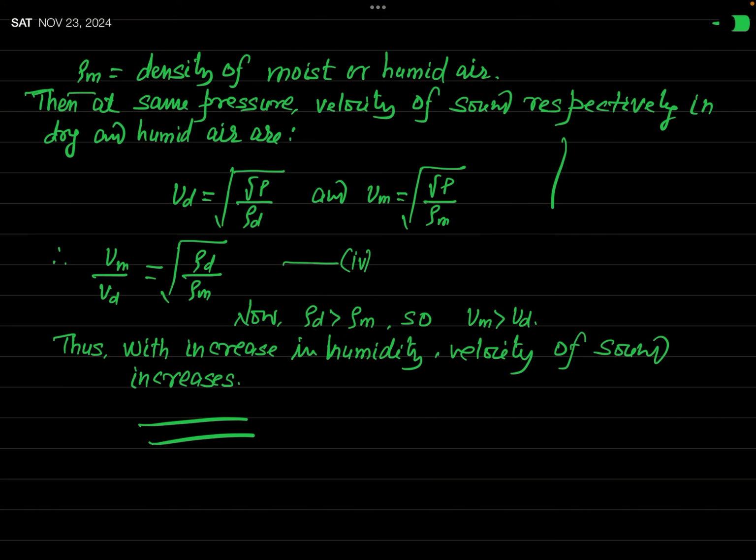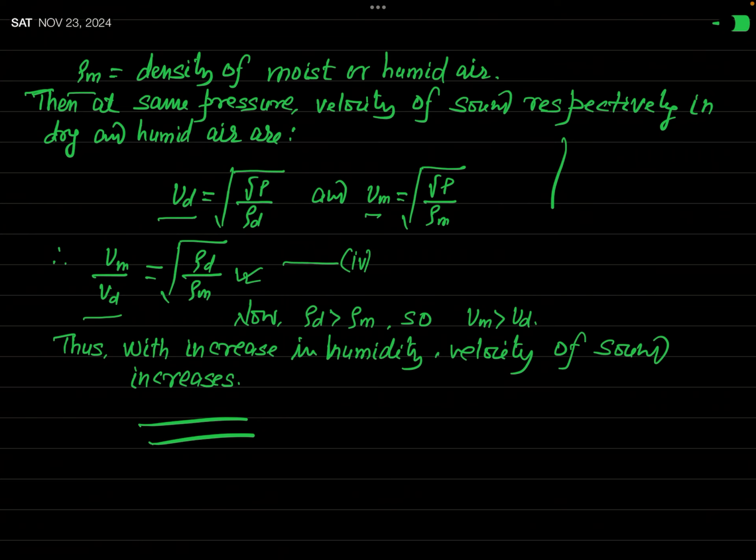So if you want to define the velocity of sound in dry air, denoted by the symbol Vd, that will be a square root of gamma p divided by rho d. And in moist air, this is Vm, and that will be the square root of gamma p divided by rho m. Here we have assumed that both the dry air and the moist air are at the same pressure P. And therefore, the ratio of velocity of sound in moist air Vm and the velocity of sound in dry air Vd, that is Vm by Vd, will be equal to the square root of rho d divided by rho m.